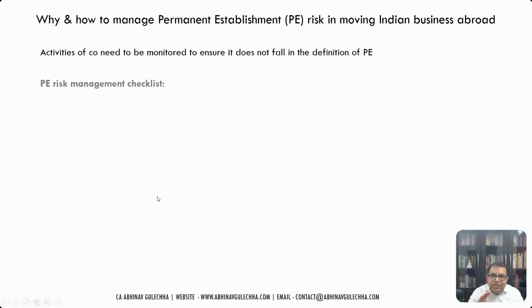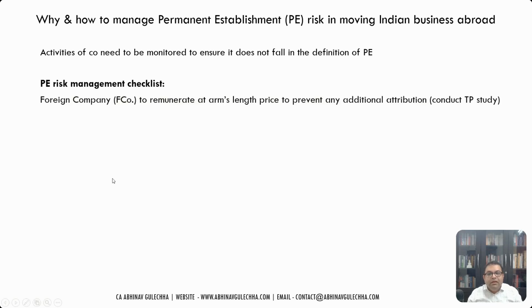Now I've created a simple checklist, a PE risk management checklist, of some points which you can ensure. Ideally a detailed examination of the Indian activities needs to be done. The contracts need to be checked. What are the activities that are being done? That needs a detailed examination, but here I'm just trying to give an overview, some pointers so that you can take care of those. The foreign company must remunerate at arm's length price.